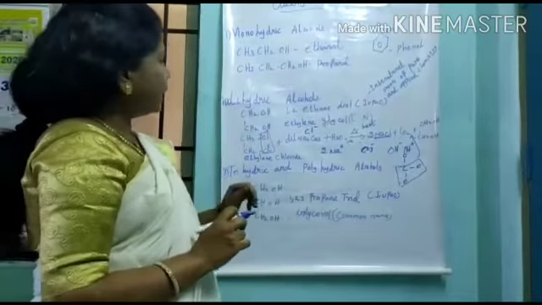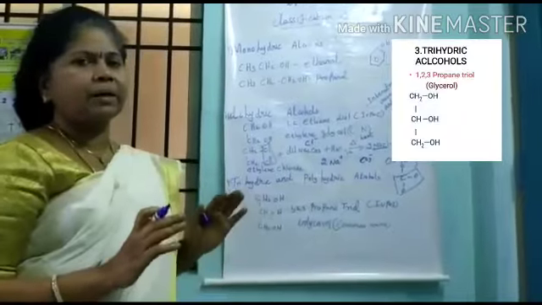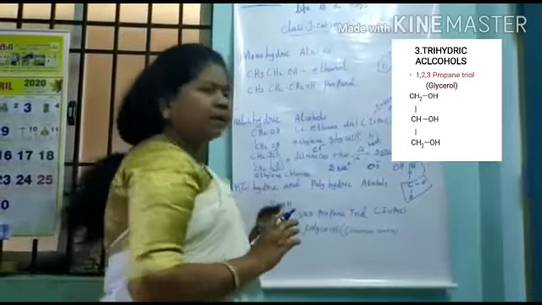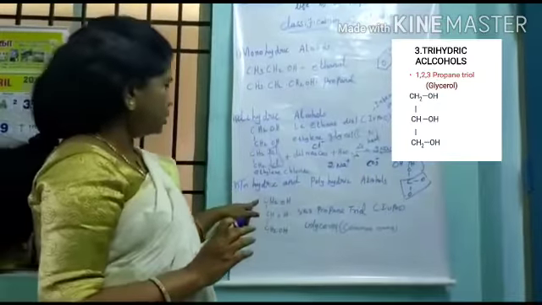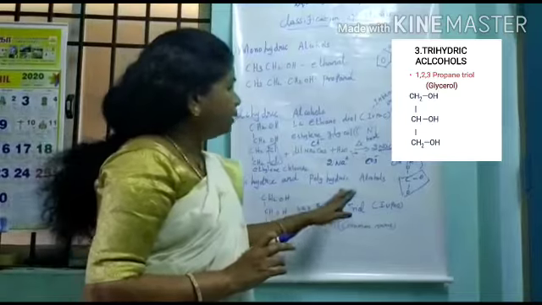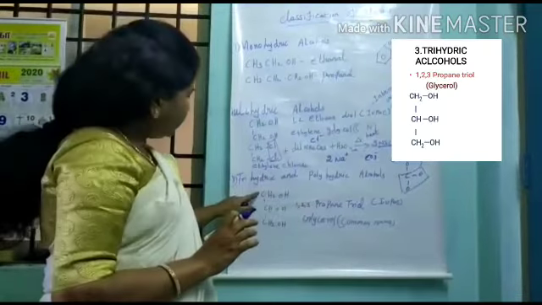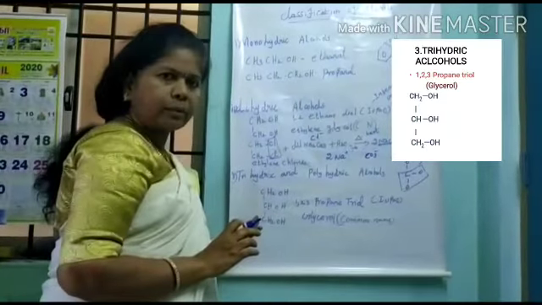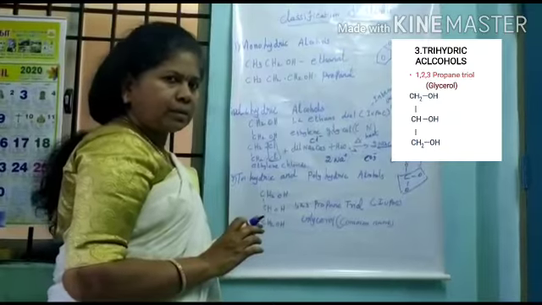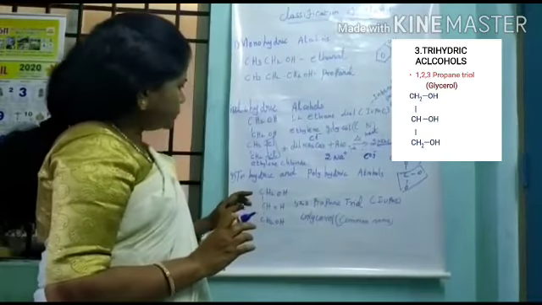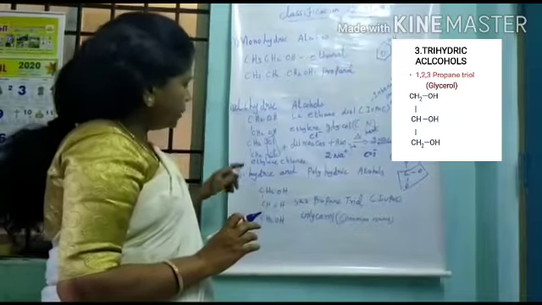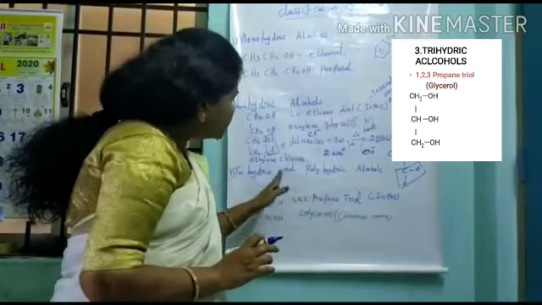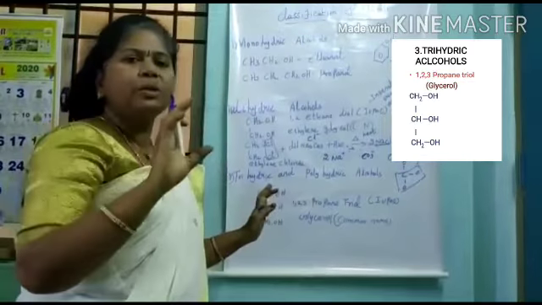Okay. Then trihydric and polyhydric alcohols. Polyhydric alcohols are very complex, so today I will tell you only an example of a trihydric alcohol. This is 1,2,3 propane triol. We have to count the number of carbons in the hydrocarbon: 1, 2, 3, so it is propane. The 'ol' is mentioning alcohol.